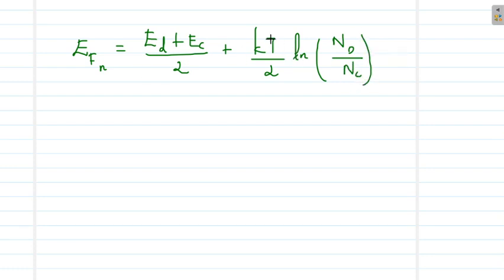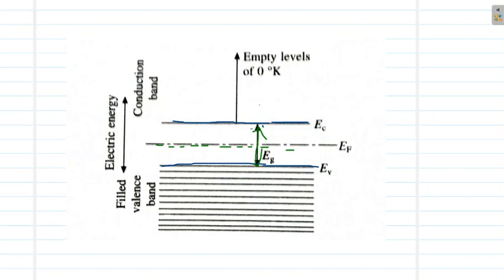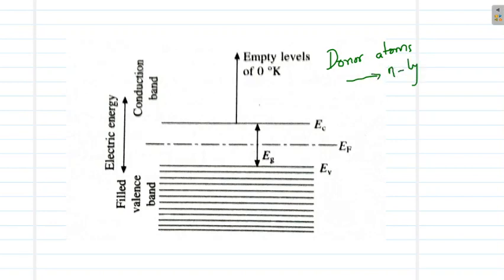Let us explain the different terms here, especially the term ED. When we dope an intrinsic semiconductor with donor atoms, we are converting an intrinsic semiconductor into an extrinsic or n-type semiconductor. During this addition of the donor atoms, the energy levels of an intrinsic semiconductor will be modified.